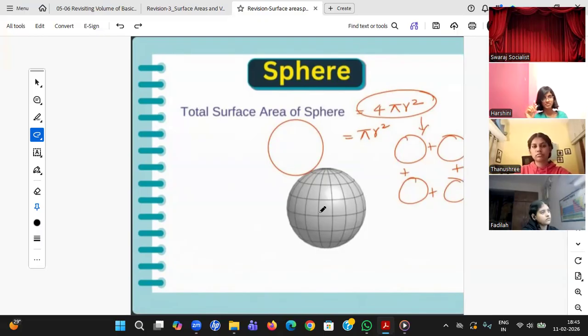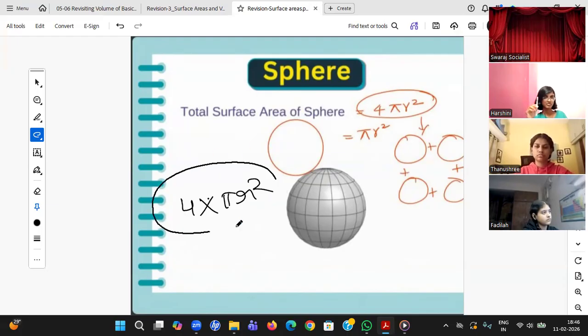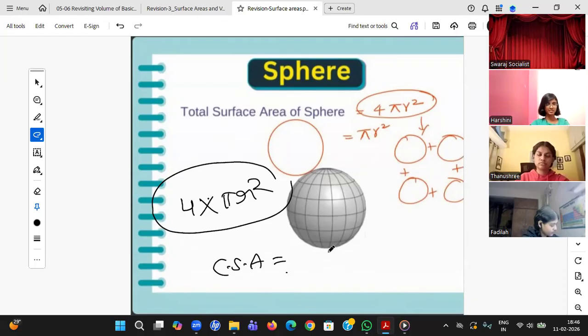Okay, so please remember one sphere is nothing but 4 circles and one circle area is pi r square. So finally, the total surface area of a sphere is 4 pi r square. Okay, so I am giving some memorizing tricks also. Sphere, if you are blocked, just remember. 4 circles makes one sphere, one circle pi r square, 4 circles, 4 pi r square. Okay, yes, Harshini, what is curved surface area of a sphere, student? Sir, 4 pi r square only. Very good. Okay, so student, there is only one curve. If you remove, there will be no sphere. So curved surface area and total surface area both are same. That is 4 pi r square.